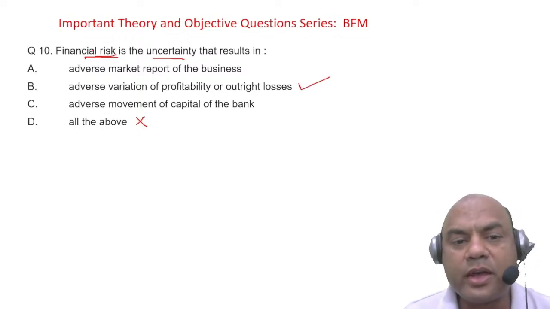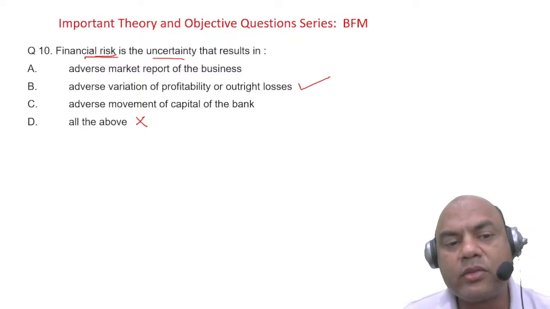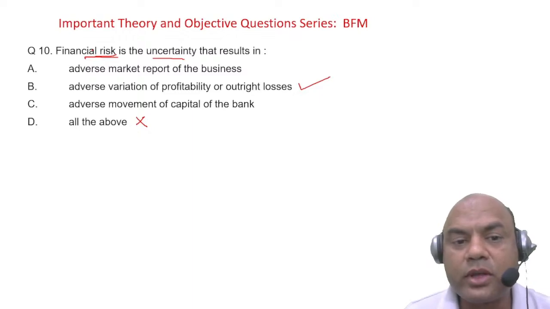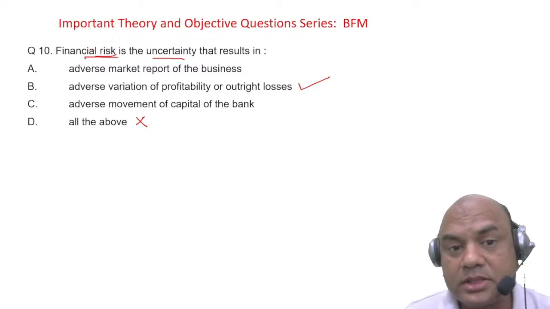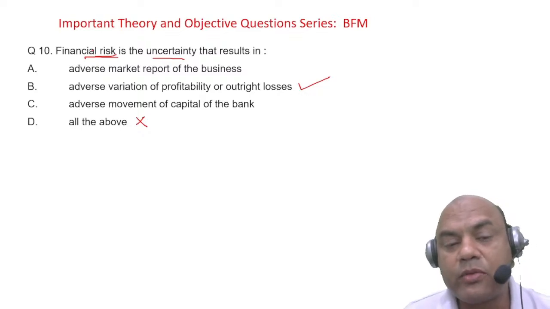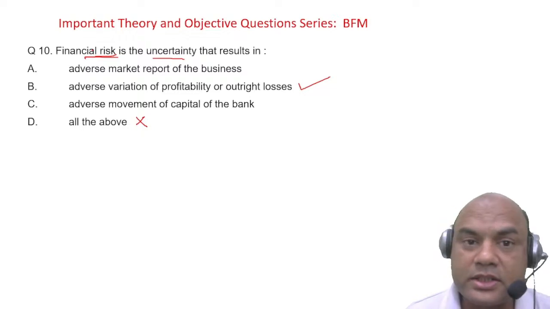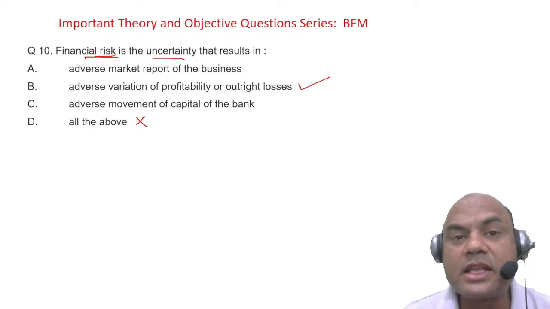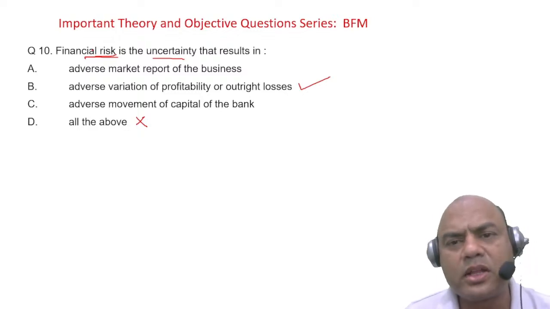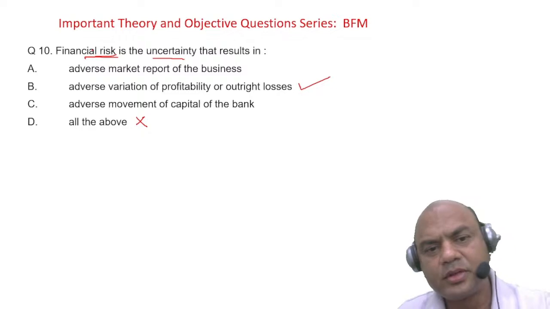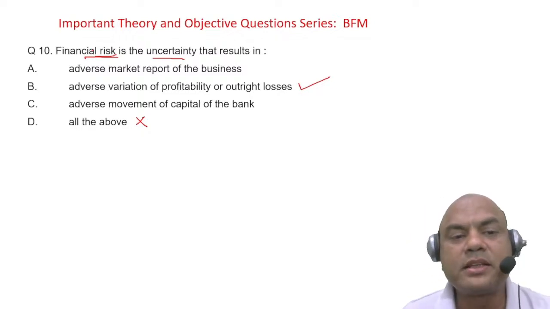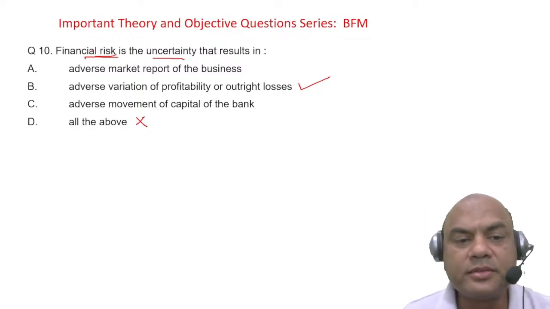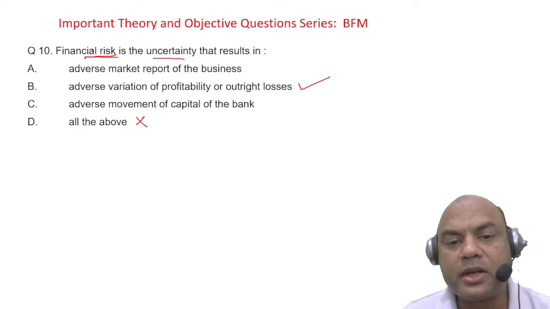How much profit am I earning? Suppose I'm earning 1 lakh rupees as my profit. If my profit decreases from 1 lakh to 70,000, then it's a risk. Or this 1 lakh profit decreases to minus 1 lakh, means losses of 1 lakh, then also it's a risk. If my profit of 1 lakh in any project increases to 2 lakh, is it a risk? No, it's not a risk, right? Got it? So the answer is financial risk is the uncertainty that results in adverse variation of profitability and outright losses.